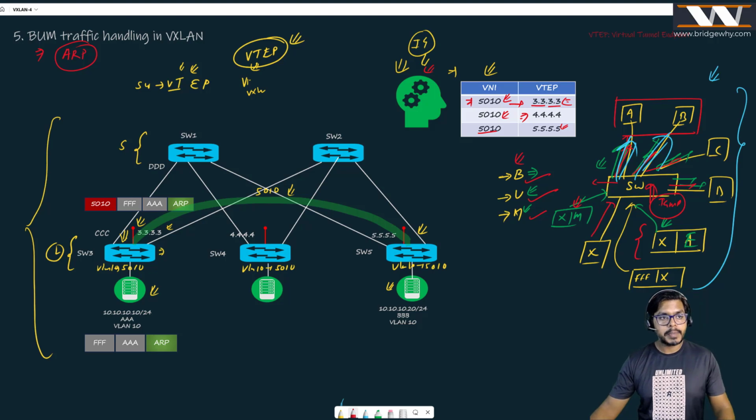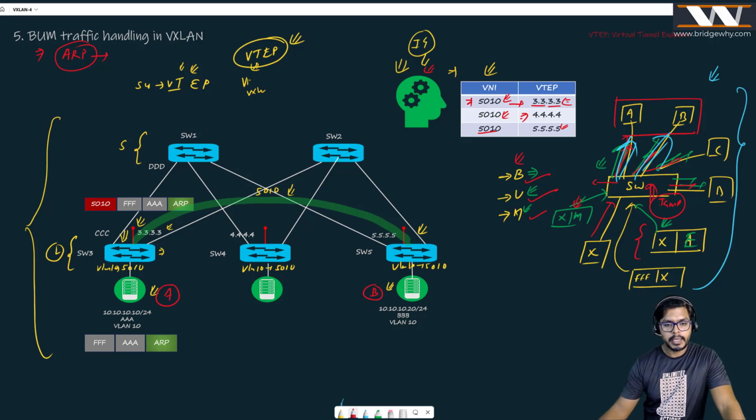So ARP is a broadcast message, we all know. And now what is going to happen? Suppose host A wants to communicate with host B, and it is writing a ping message, ping 10.10.10.20. If that is the case, we know the IP address, but we do not know the MAC address. And that is why we are generating an ARP message. And I know what is inside the ARP message. I think you all should know.